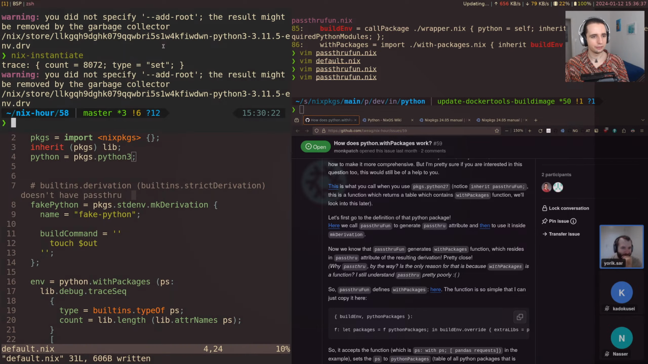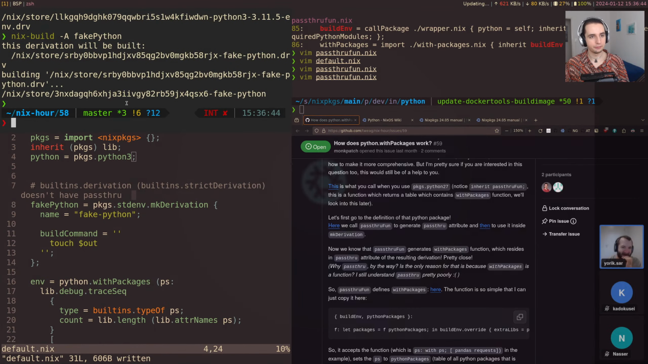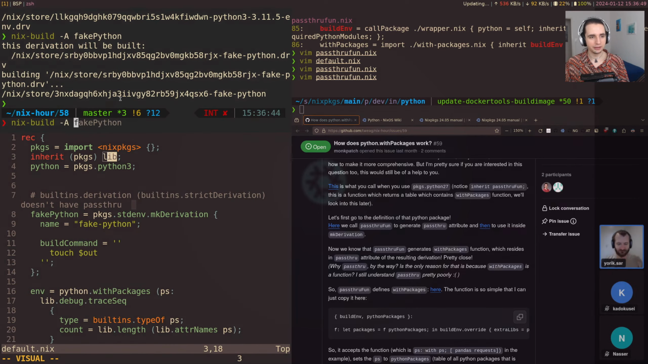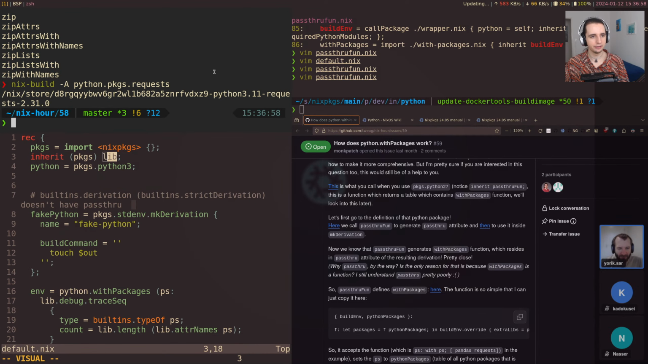So I can now go in here and say nix build -a fake Python, or I can also say nix build because, I mean, lib is available here, so I can say lib. I have all of these. I can do python.packages and just build requests directly, for example. So it's just useful to use rec in this way. But make sure it's the right choice when you actually want to upstream code like that.